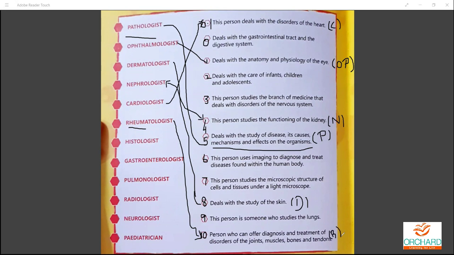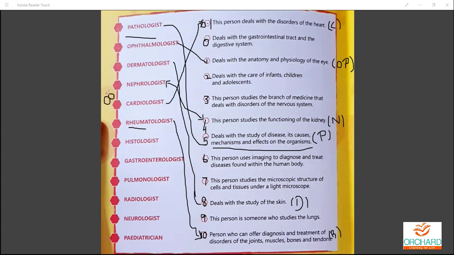Moving on to the next one, the histologist. No, it's not about past events. What exactly is a histologist about? It's about the structures of cells in your body.